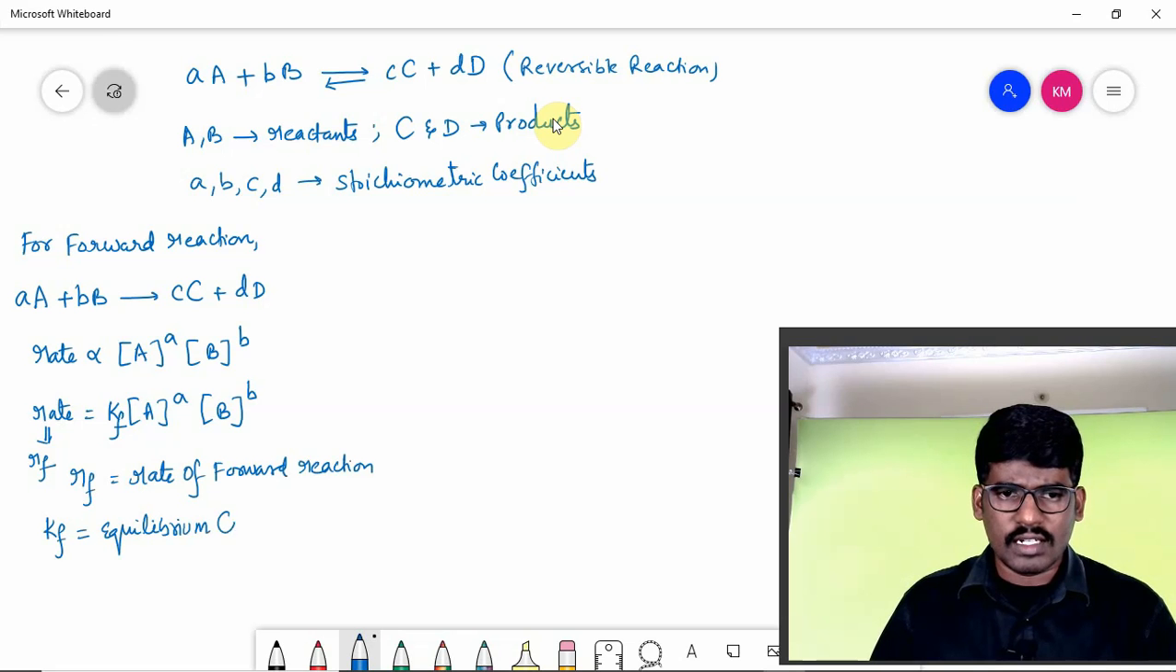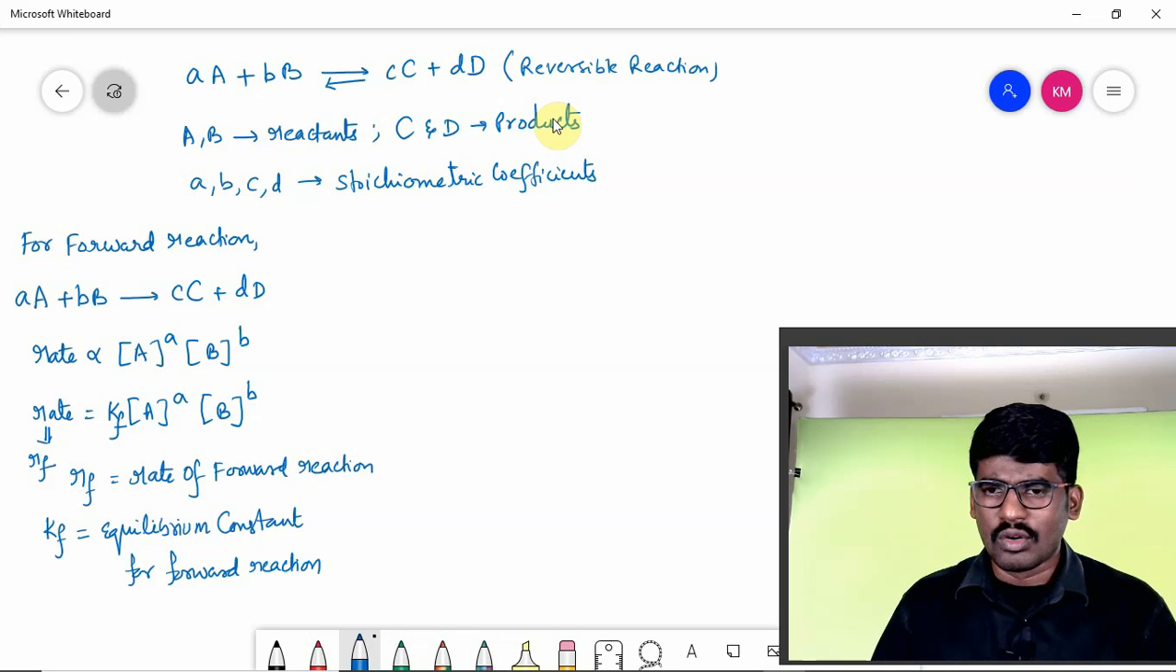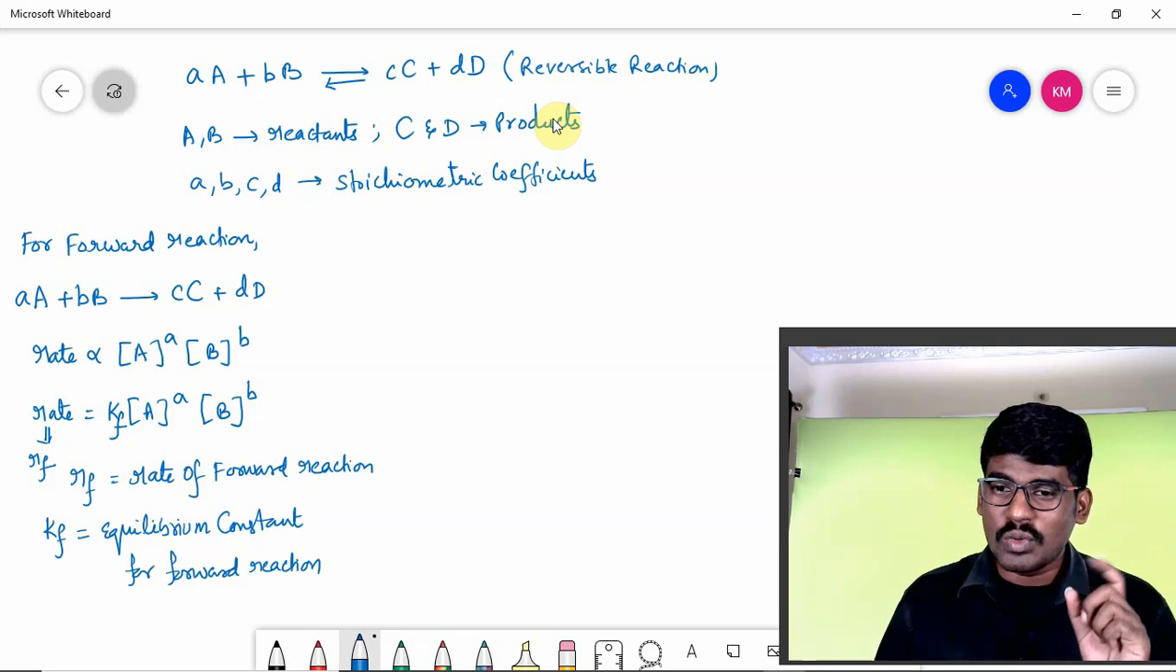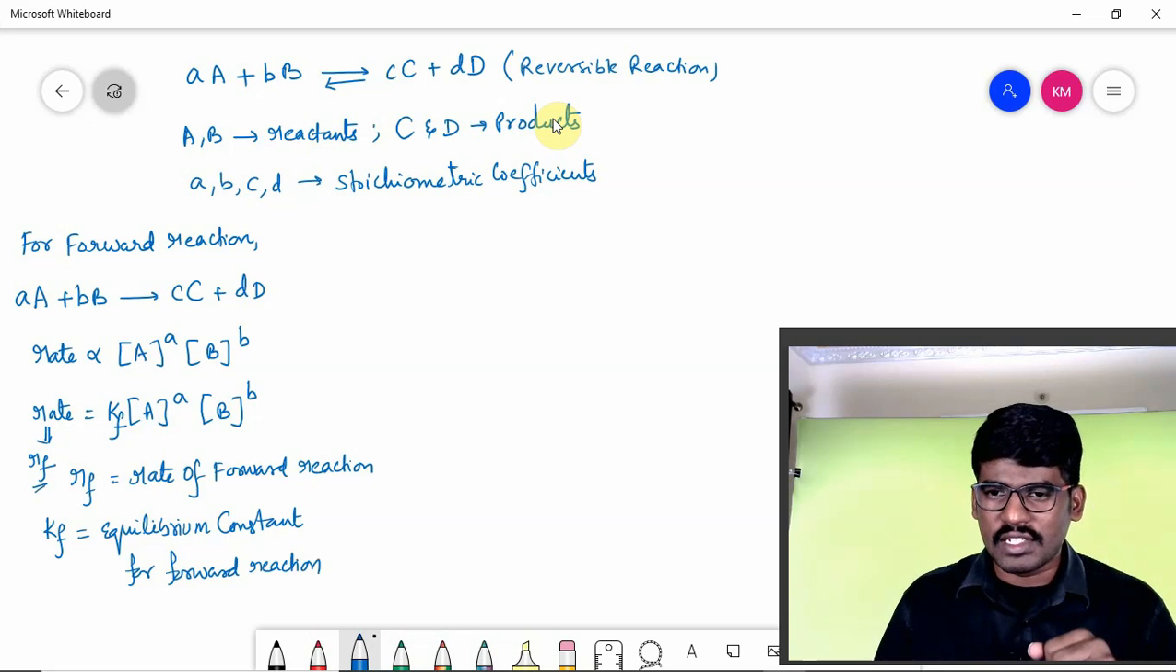Equilibrium constant for which reaction? Forward reaction. So the equilibrium constant for the forward reaction can be indicated as Kf. Don't keep G in the middle, it will become Kgf. So Rf is equal to Kf into concentration of A raised to a, into concentration of B raised to b. This expression can be given for the rate of the forward reaction.